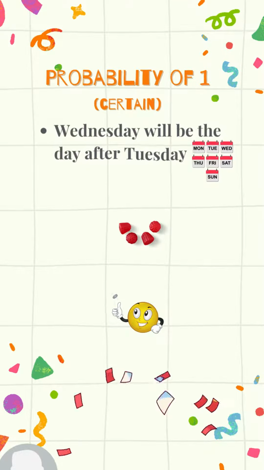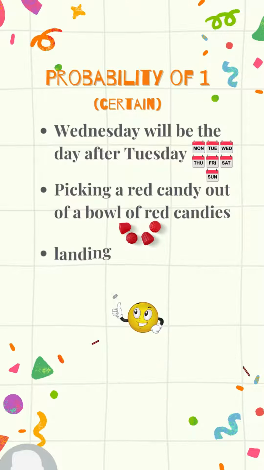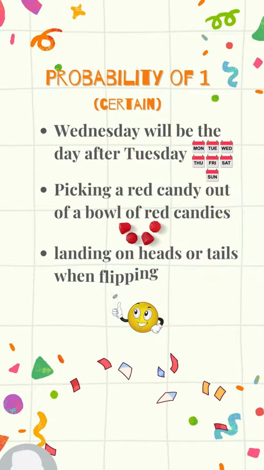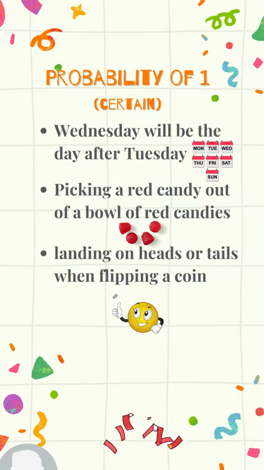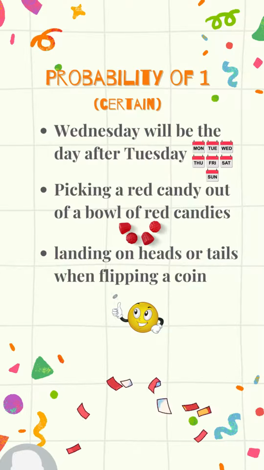Now let's look at the probability of 1. Now as we look through these examples, I want you to remember the word certain. Certain means it's always going to happen. The first example is Wednesday will be the day after Tuesday. That's always going to happen because in the calendar, Wednesday is always going to follow Tuesday.